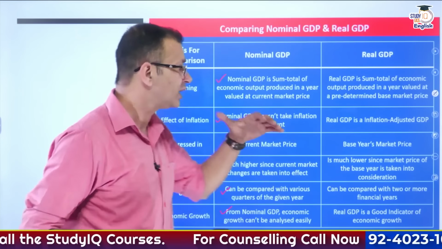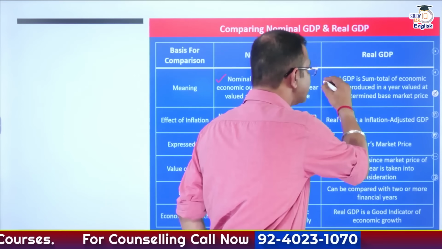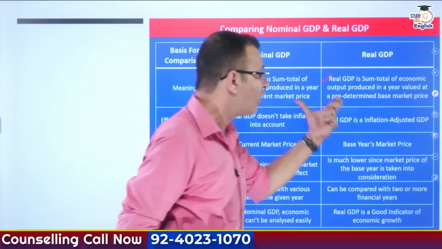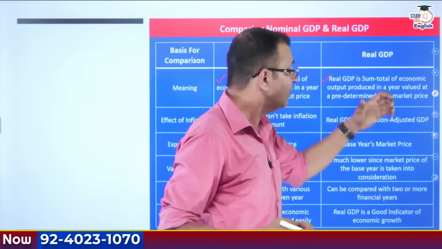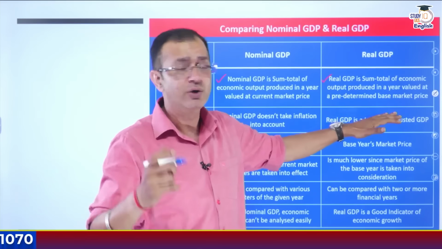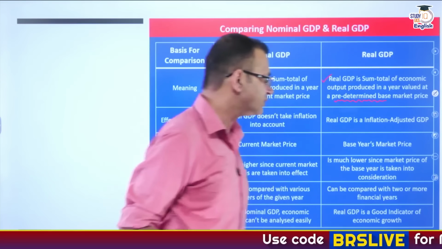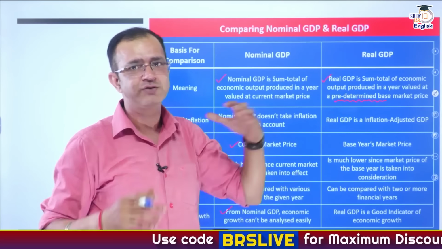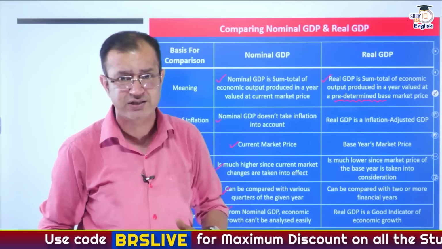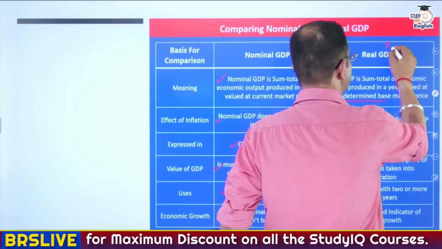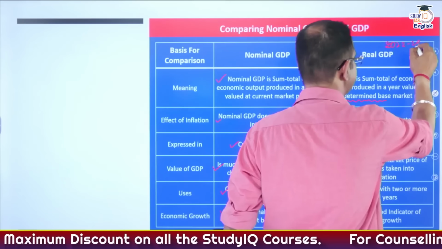Now, real GDP is basically the total economic output produced in a year, but valued at a predetermined base market price. So we have a base market price, and the GDP base has now been set at 2022-23. All right.